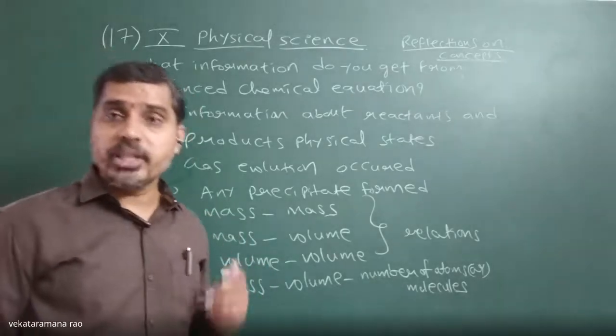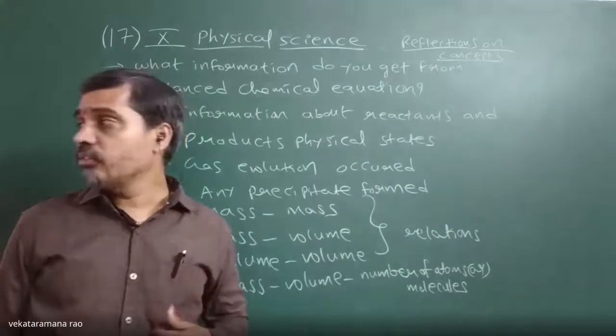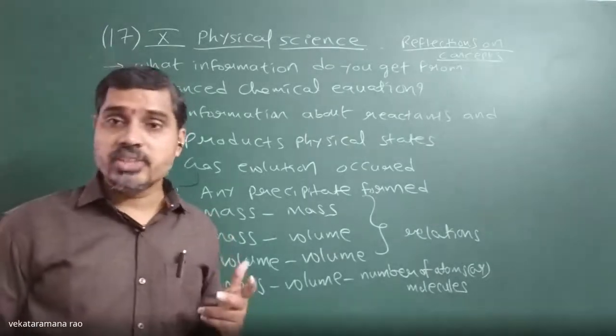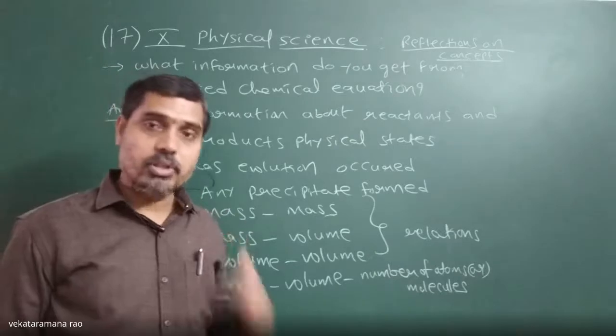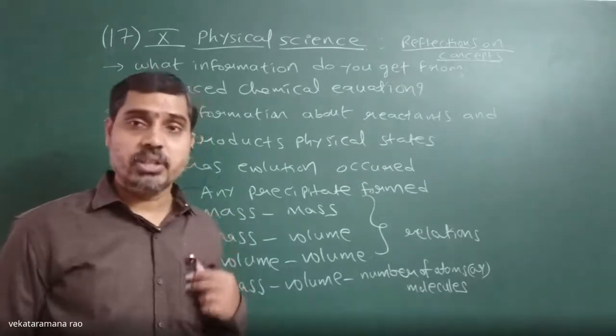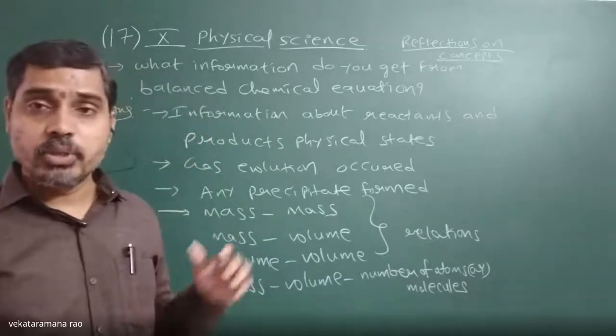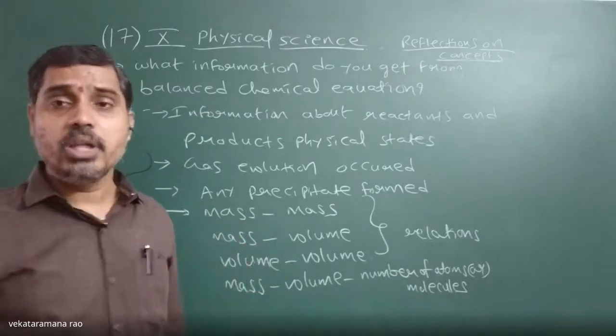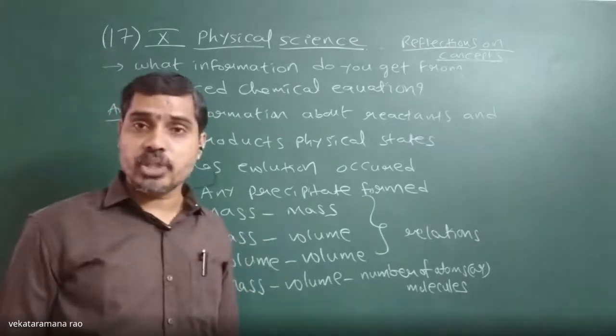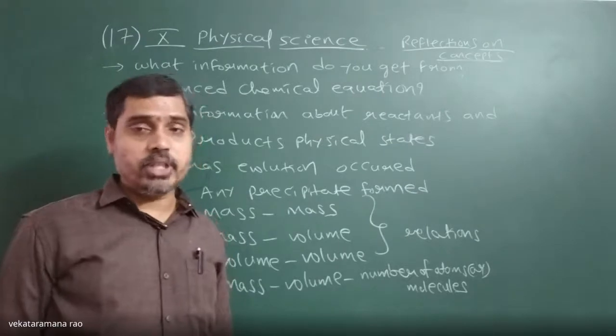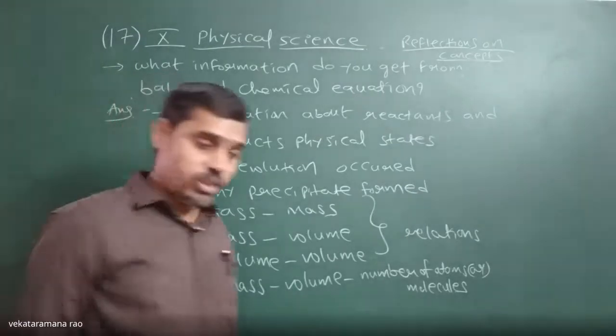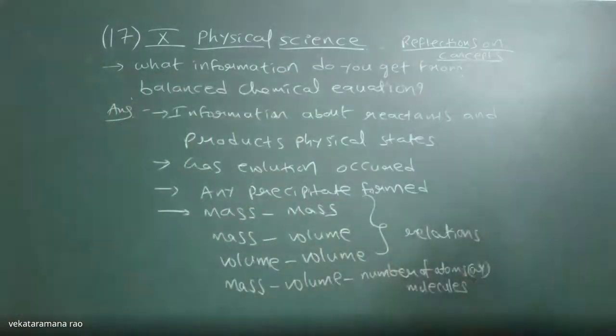If a minus Q is there, it is an endothermic reaction. We can also see the delta symbol on the arrow, from which we can know whether it is an exothermic reaction.